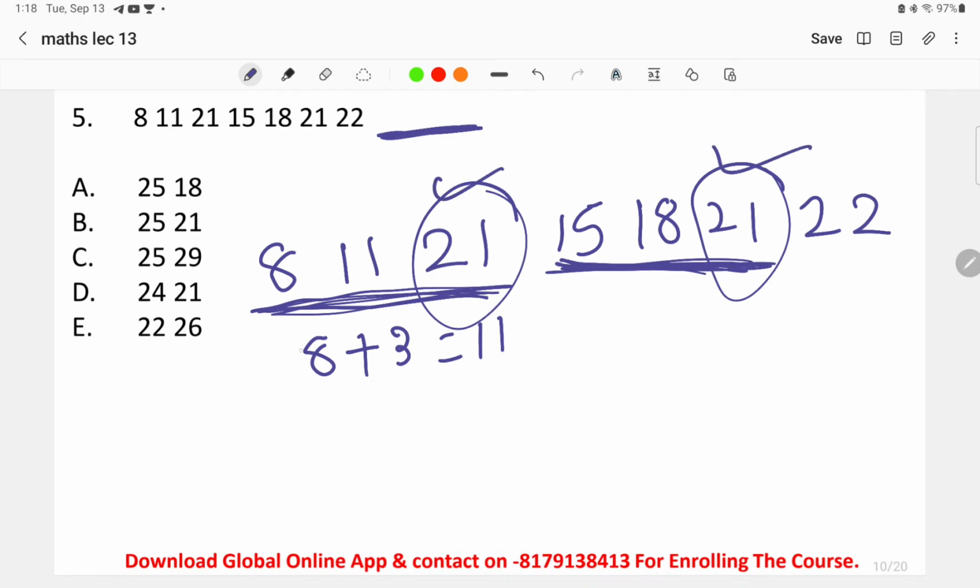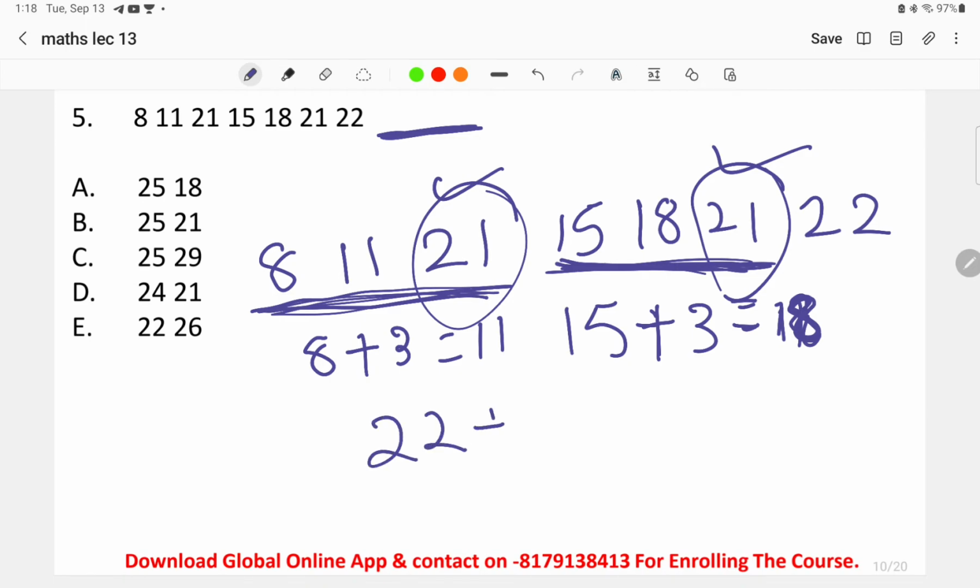So 8 plus 3 is equal to 11, and when we do 15 plus 3, sorry, I'm again sorry, 15 plus 3 is equal to 18. So what will be the next group? If we do 22 plus 3, we get 25, and the next upcoming number will be again the random number 21, taken in the repetitive manner, that is 25, 21.